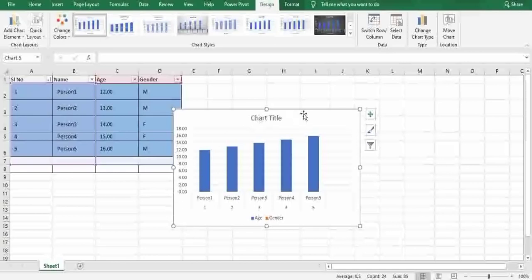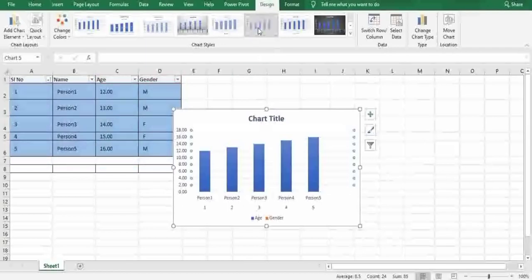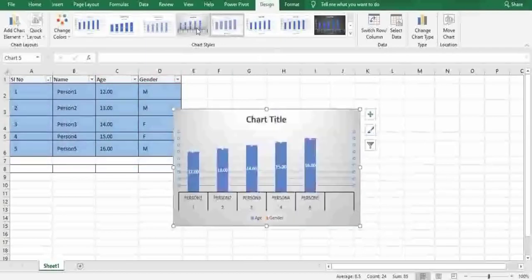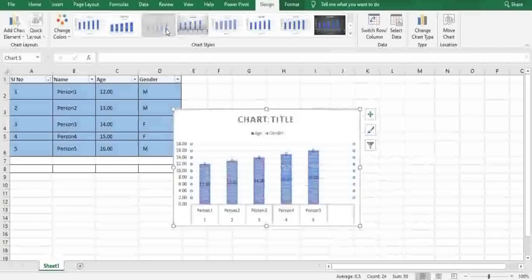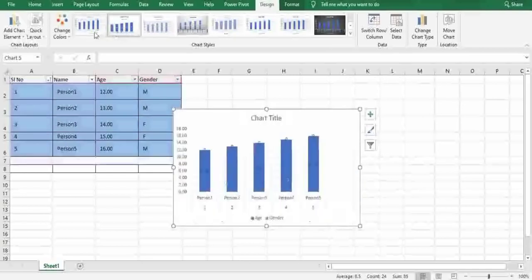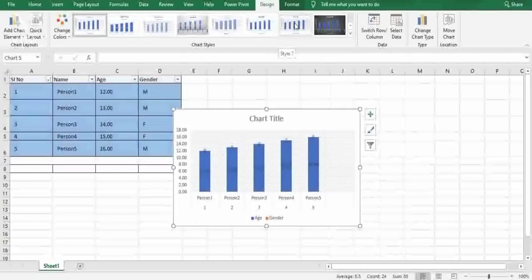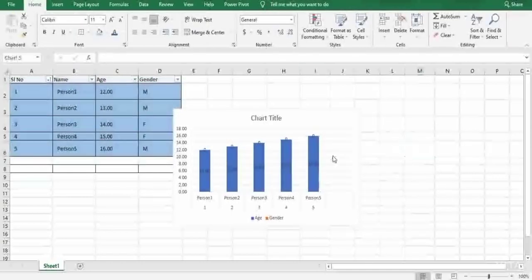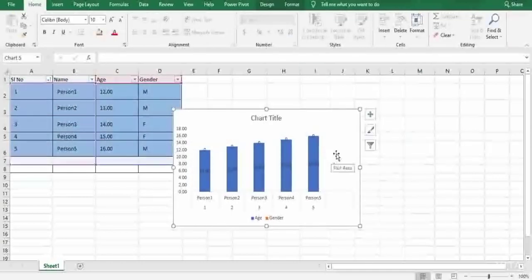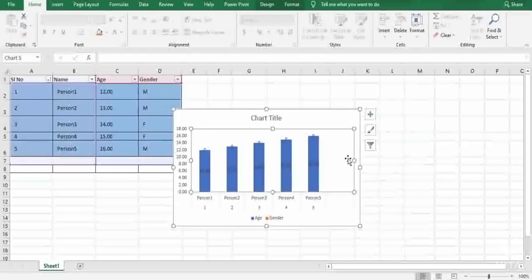And when the chart is open, you can see a design option. You can select the design based on your liking. There are multiple types of designs available for the chart or graph you have created. You can also select the type of chart you wish, and paste it. For instance, I'll remove this. Let's go to the next parameters.